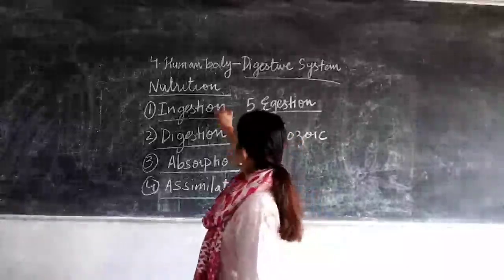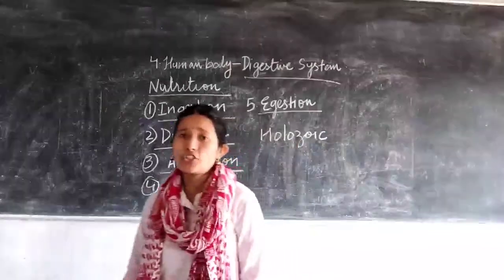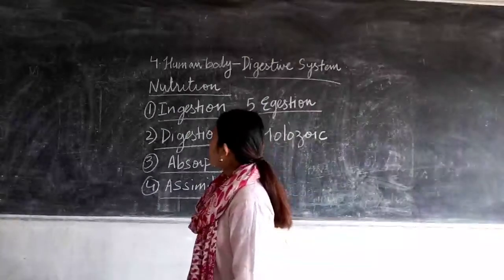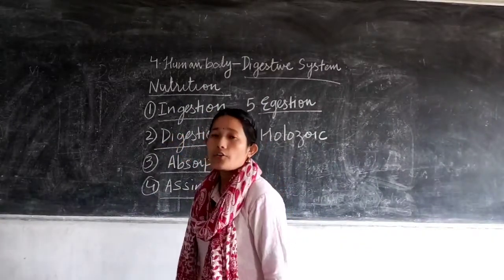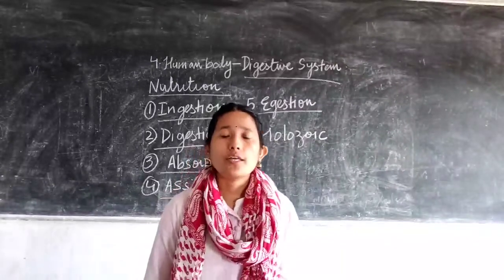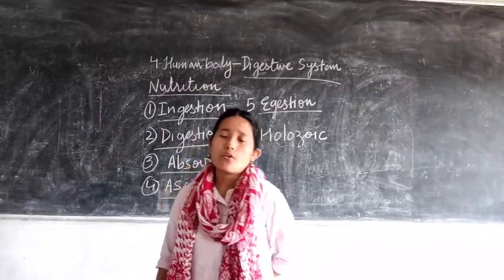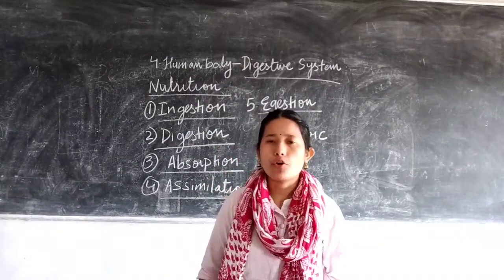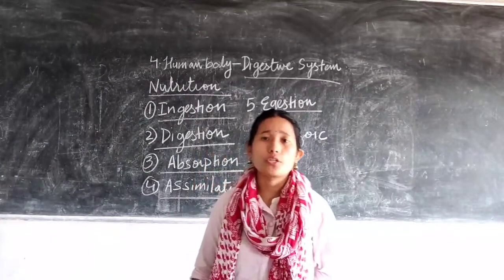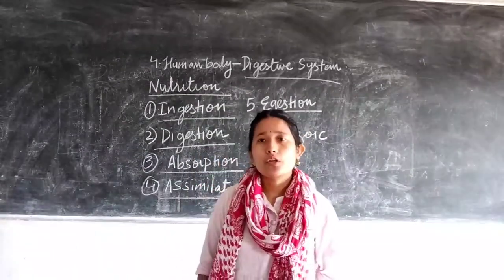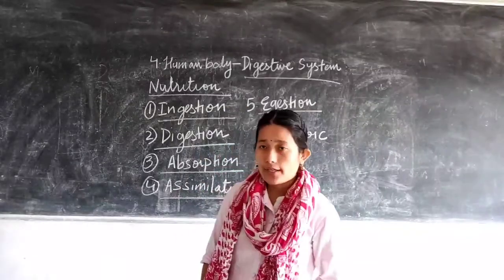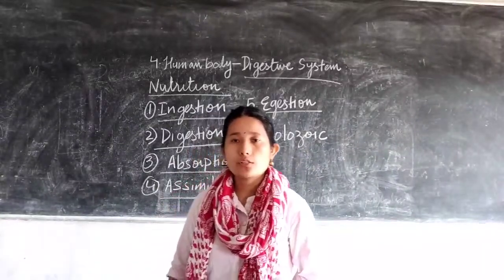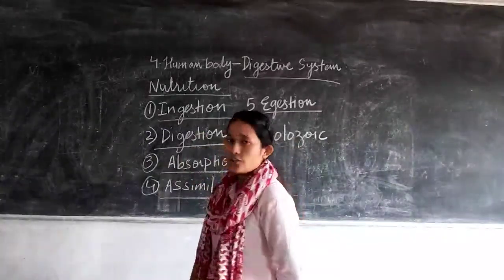First, what is ingestion? Ingestion means taking in of the food. Then you have digestion. After the food is taken in, the food is broken down into a simpler form. Like, food you take in the form of carbohydrate is broken down into glucose, protein is broken down into amino acids, fats are broken down into fatty acids and glycerol. So the process of conversion of complex substances into simpler ones is known as digestion.